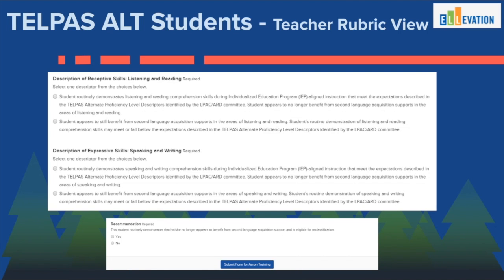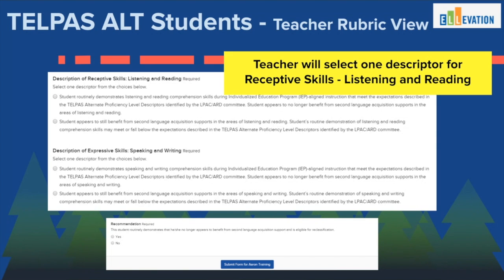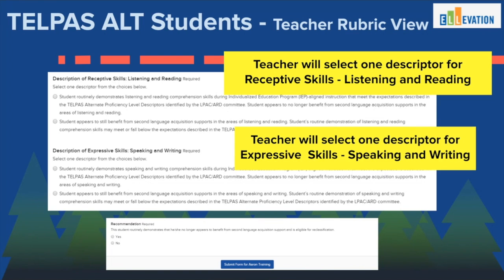This is the view that your teachers will have when completing their teacher rubric for our Telpas Alt reclassifiers. They will be asked to complete one descriptor for receptive skills, for listening and reading. And the teacher will select one descriptor for expressive skills, speaking and writing. At the bottom, they will make the recommendation of whether they feel like the student should be reclassified for the following school year.